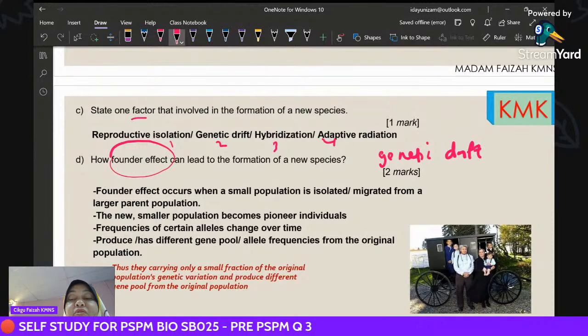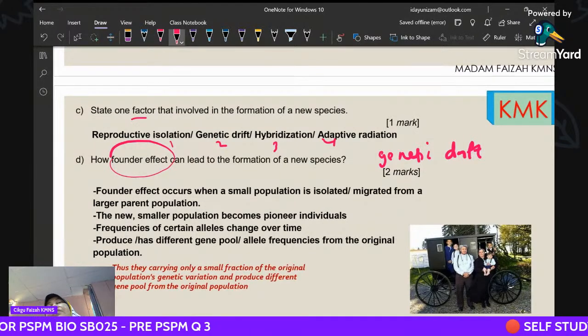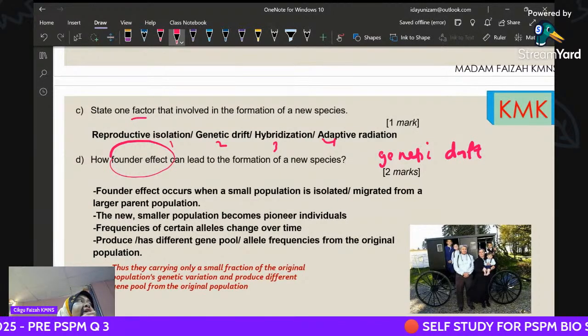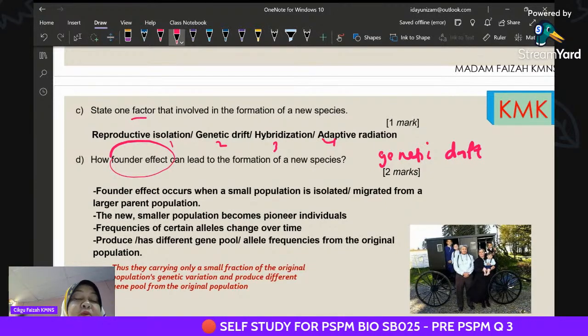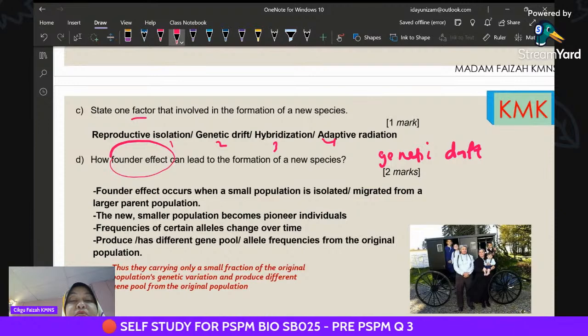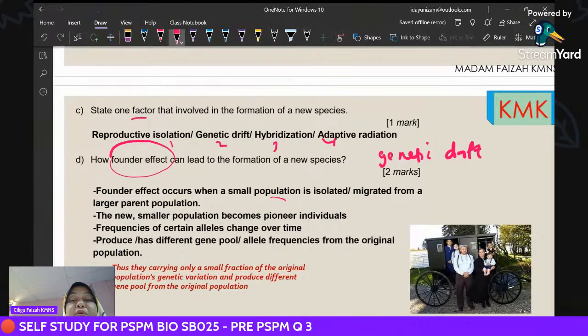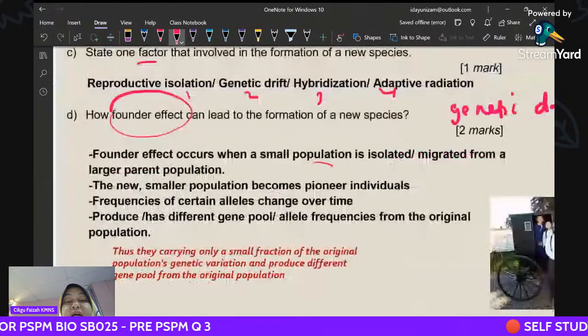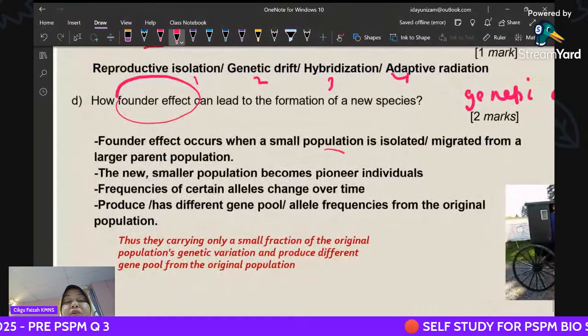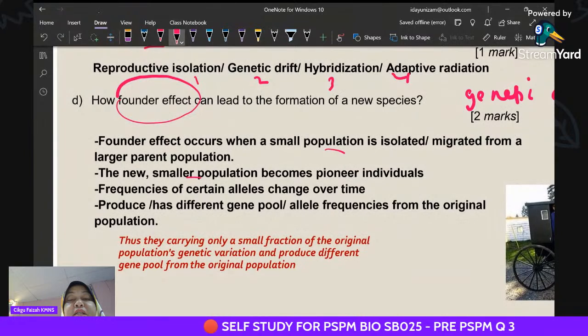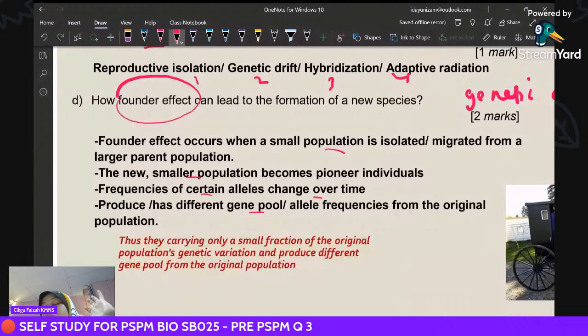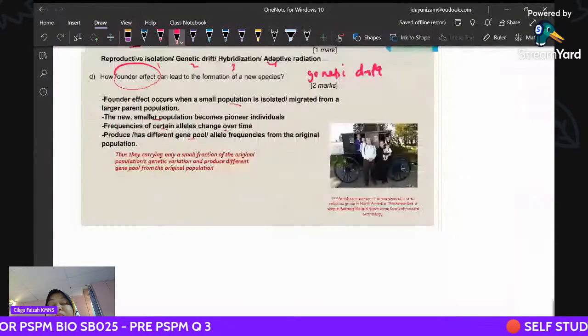Always remember, it is a migration of a few people from a large population to create a new group of new members. So this small population is isolated and migrates from the large parents. It will form a new smaller population, and the frequency of certain alleles will change over time, and the gene input is totally different from the original population.